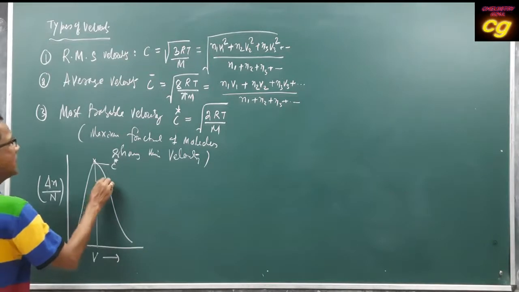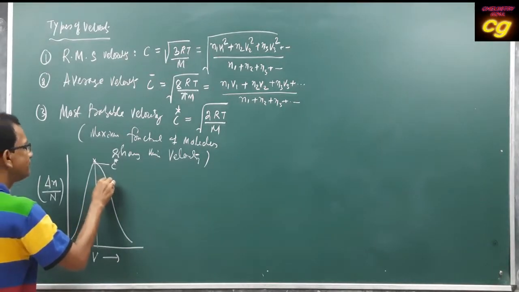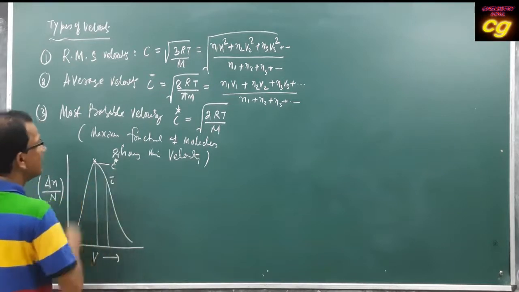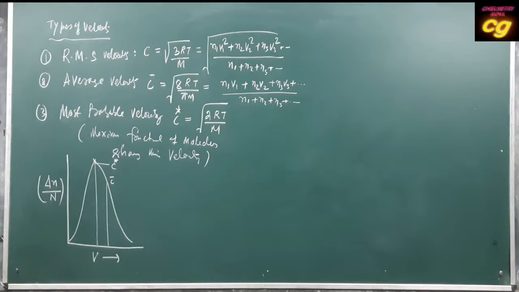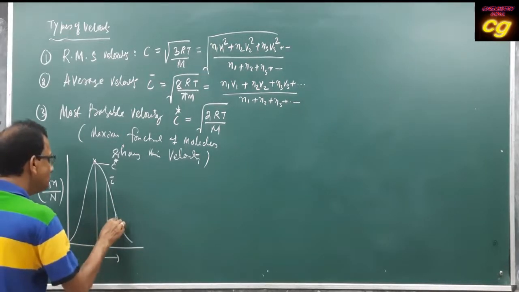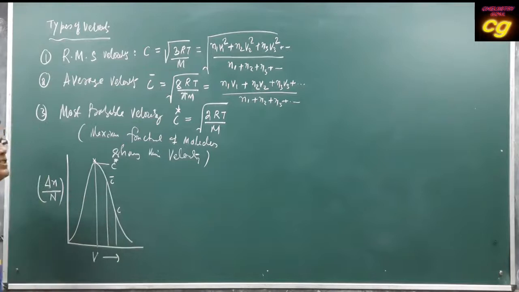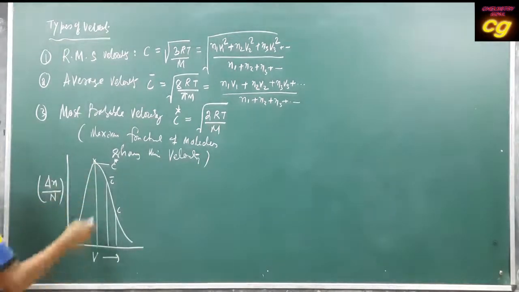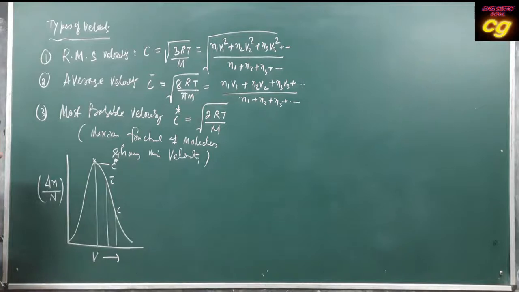And in this graph, if you come to this point, this is your C bar, the average velocity, and this is your C, the root mean square velocity. So this is the diagrammatic representation of the three types of velocity. For the most probable velocity, the number of particles is more, then for the average velocity the number of particles is less, then for the root mean square velocity the number of particles is again less.